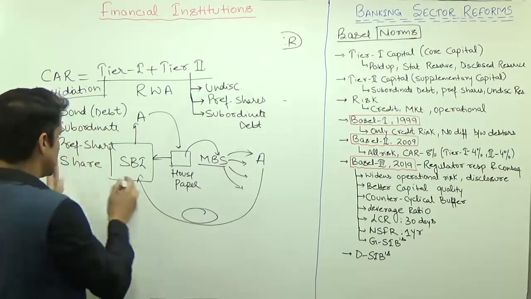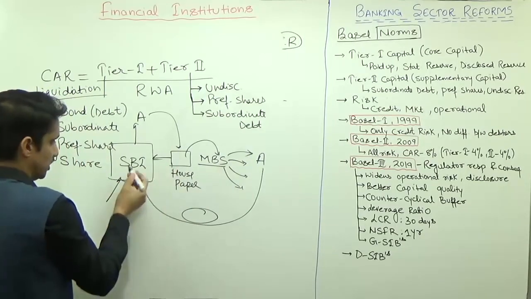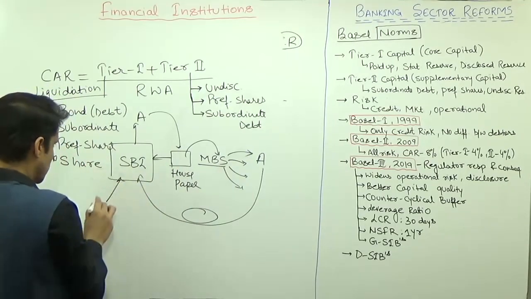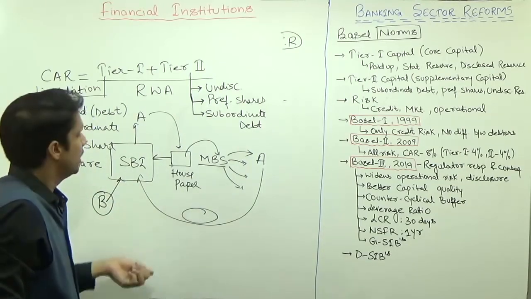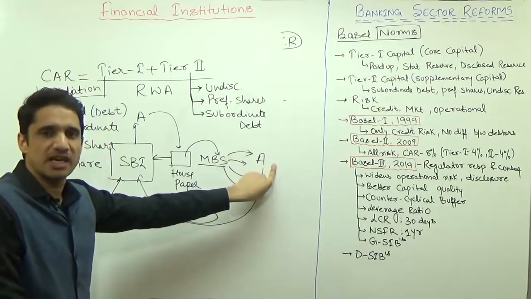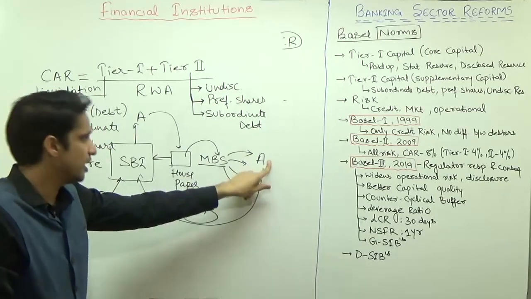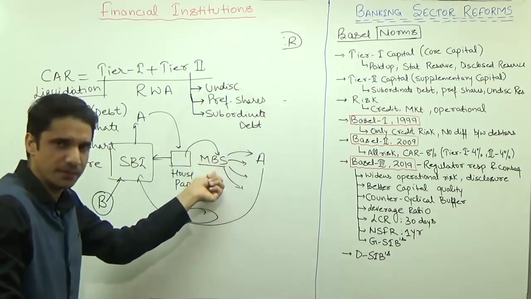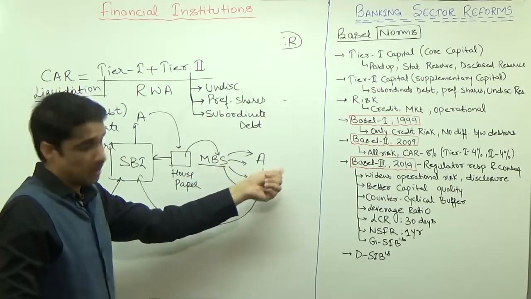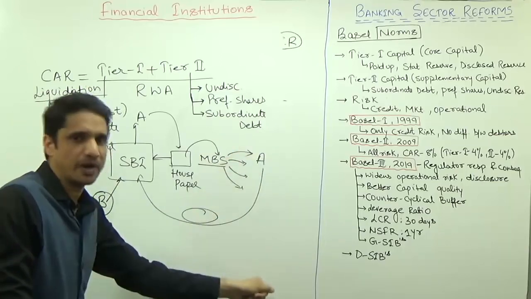First, whoever has given a direct loan to SBI, suppose SBI issued some FD, this FD holder B will get the first priority. Then A will get the second priority, because A has invested in this mortgage backed security which is a derivative security. So of course A should get some money, but A will get the second priority.